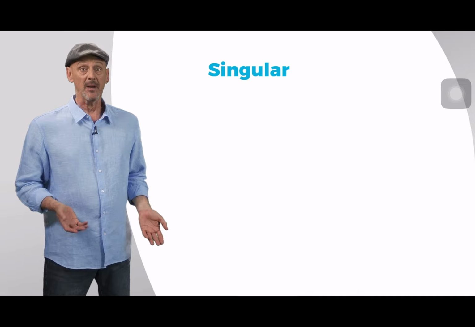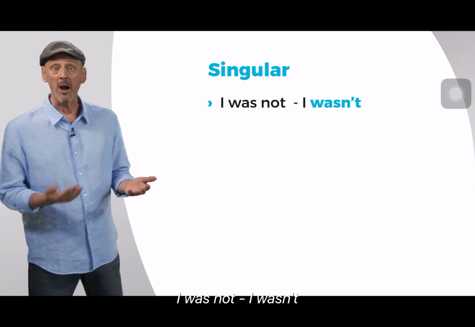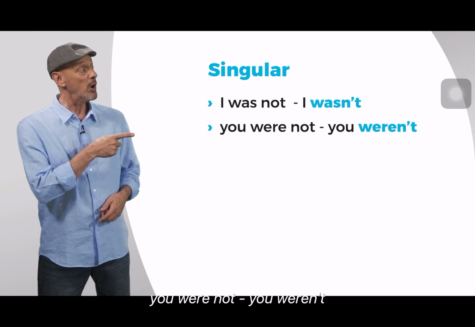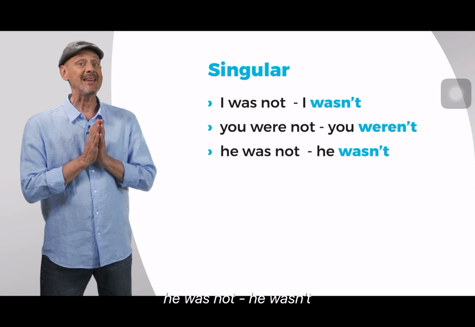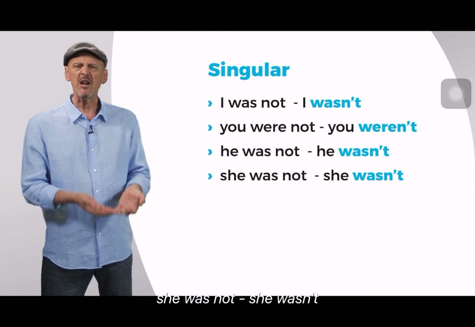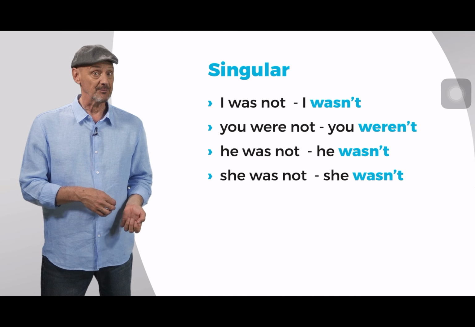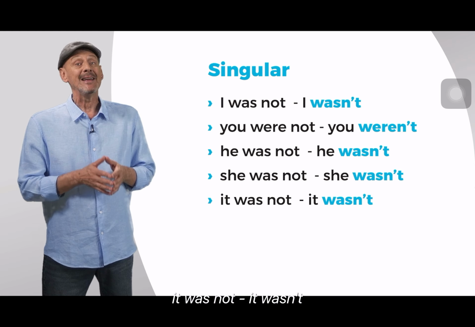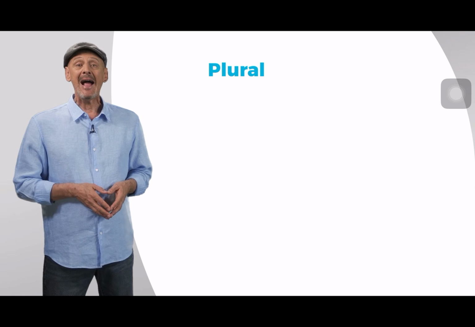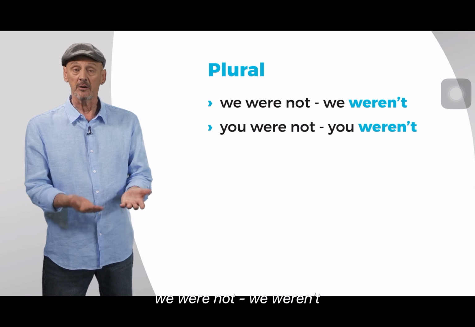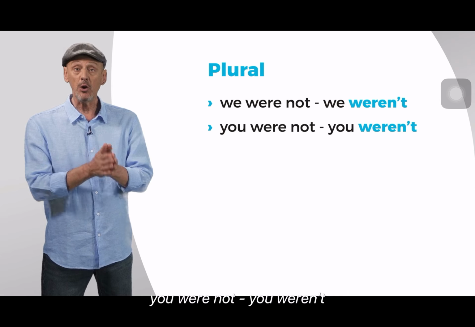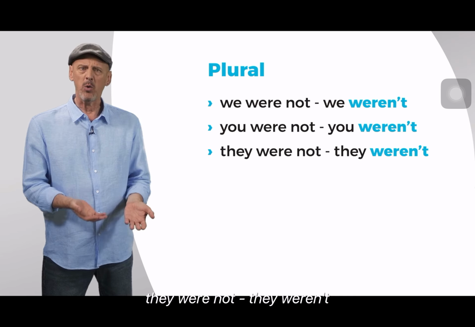In the singular, I was not, I wasn't. You were not, you weren't. He was not, he wasn't. She was not, she wasn't. It was not, it wasn't. And in the plural, we were not, we weren't. You were not, you weren't. They were not, they weren't.